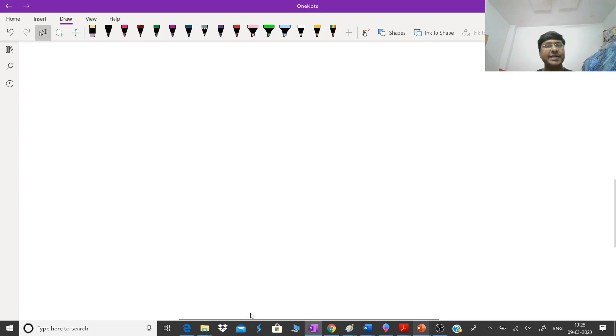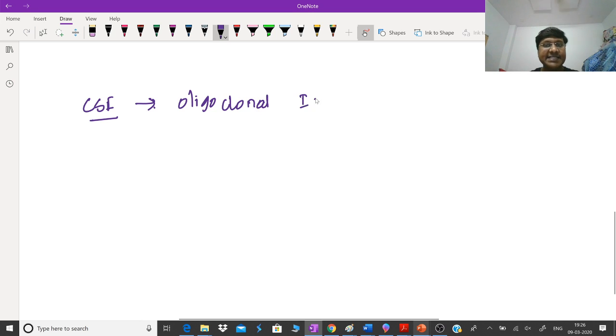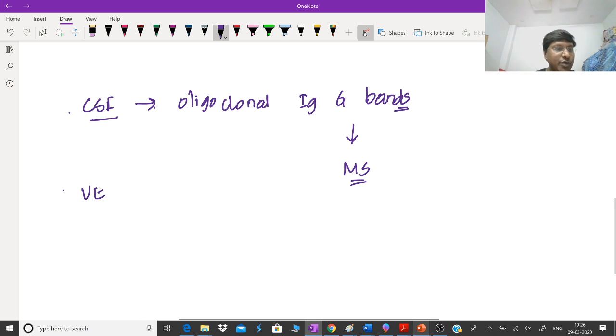Okay, very good. Now the other investigations in patients with multiple sclerosis. One is your MRI, which will diagnose multiple sclerosis. The other thing which will help diagnose multiple sclerosis is the CSF. CSF will show the presence of oligoclonal IgG bands in patients with multiple sclerosis. The other thing is visual evoked potentials. Visual evoked potentials will show decreased voltage.